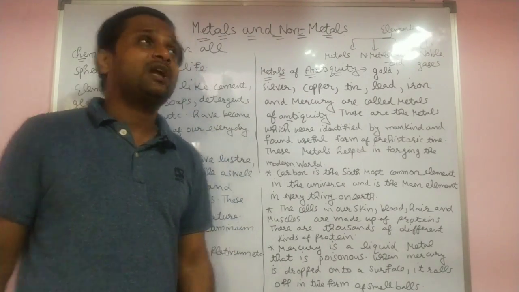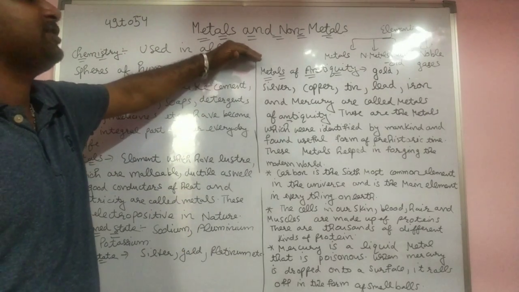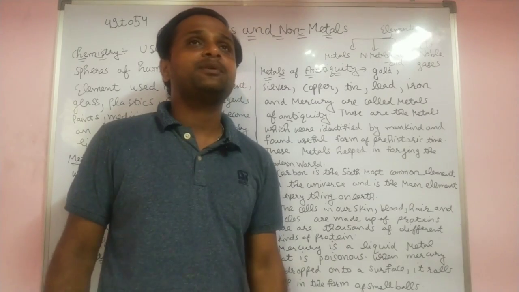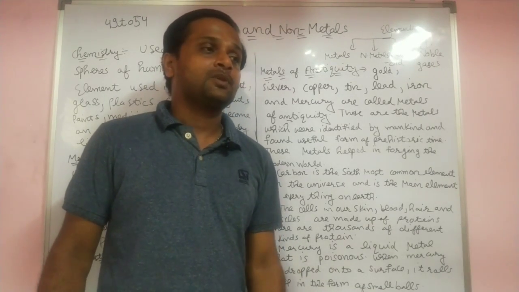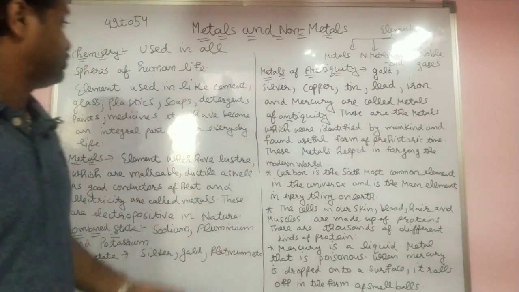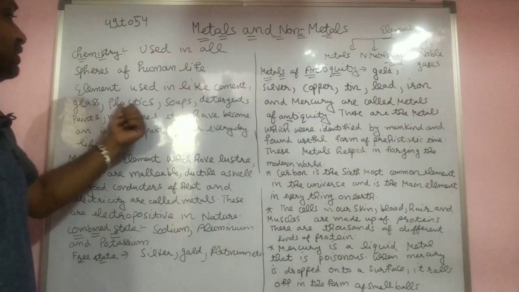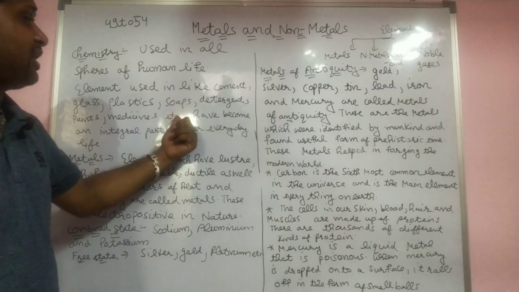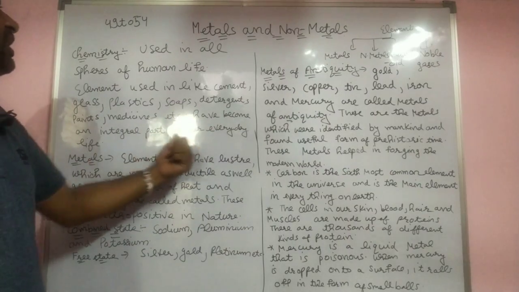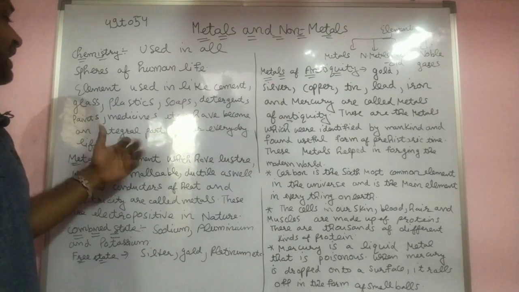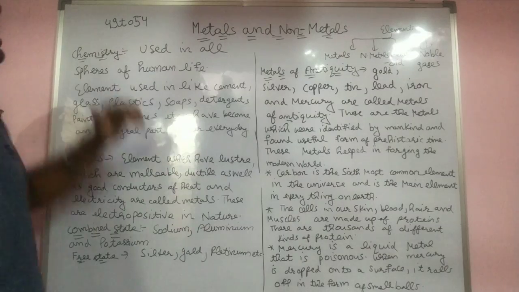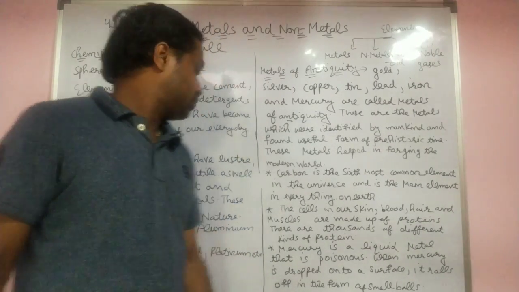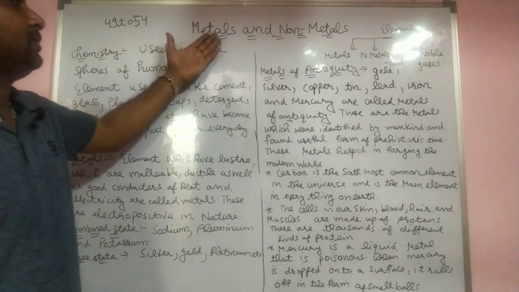First of all, you know that this chapter is in chemistry. Chemistry is a very important part of our life. Without chemistry, nothing is possible. A lot of compounds are there. You see cement, glass, plastic, soap, detergents, paints, medicine, etc. have become an integral part of everyday life, and these are made from chemistry. So now we see what a metal is.